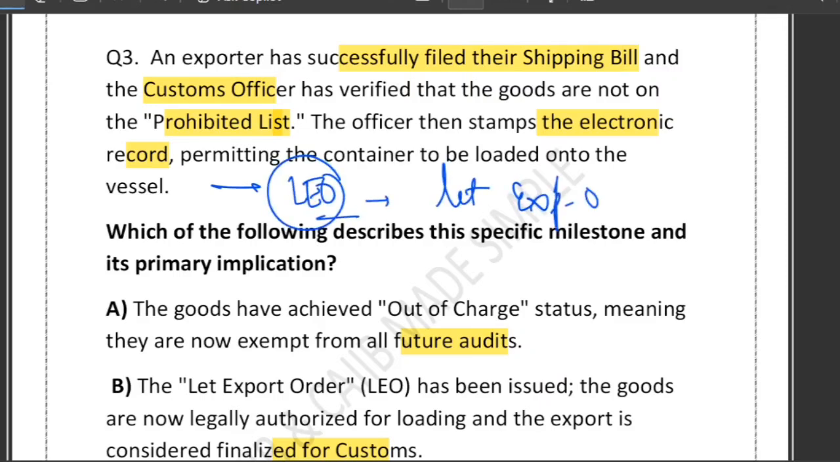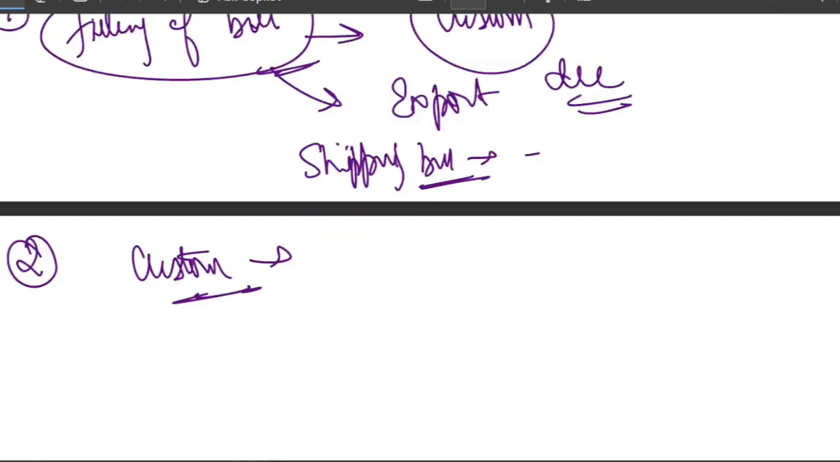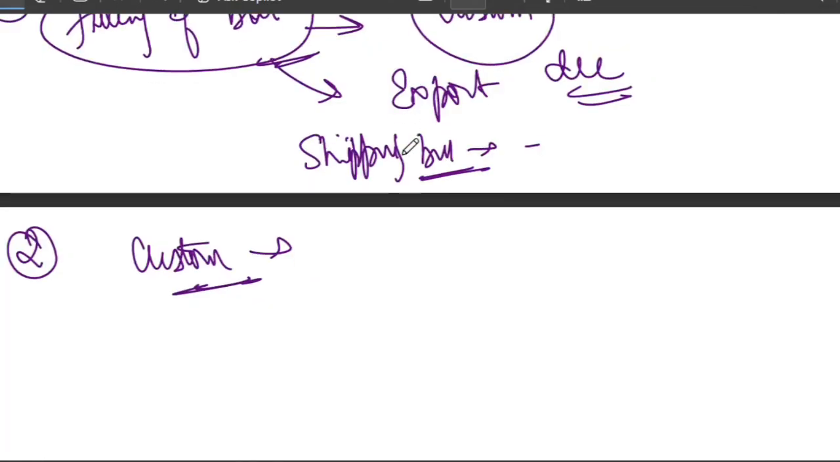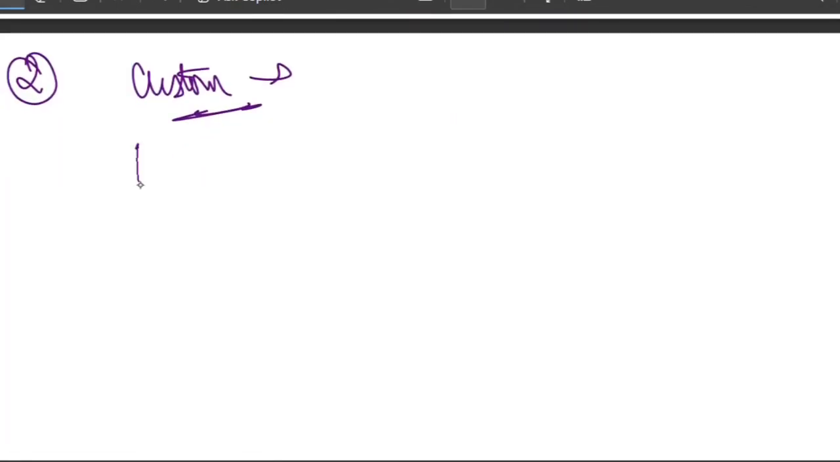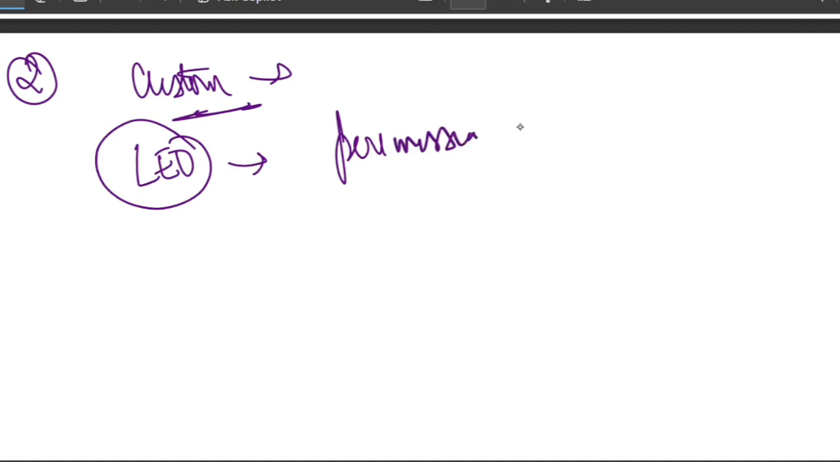Let Export Order. So what is LEO? Please understand. It is the final and the most important export permission issued by customs. Please remember, LEO is a kind of permission. Who gives this permission? Permission is given by customs, right? In simple words, it is an official green signal for export.